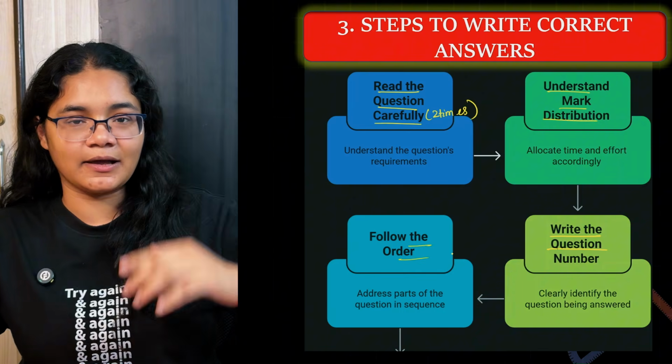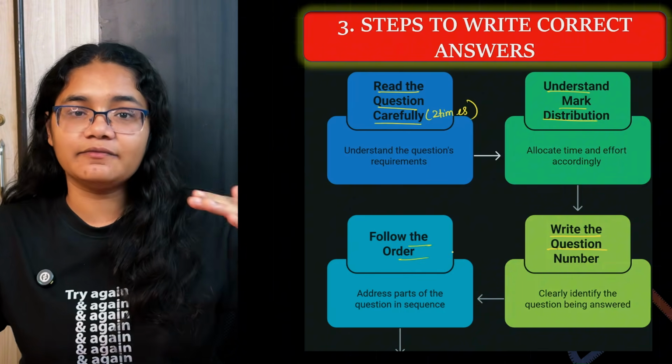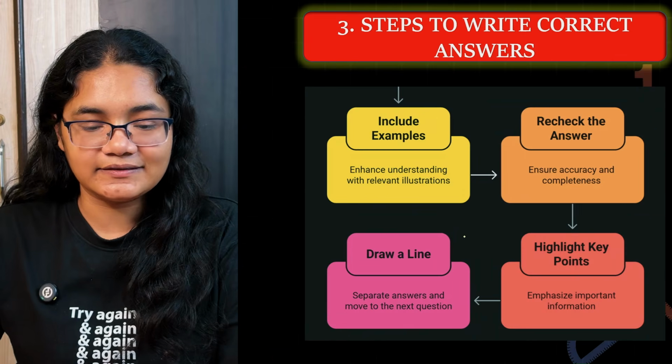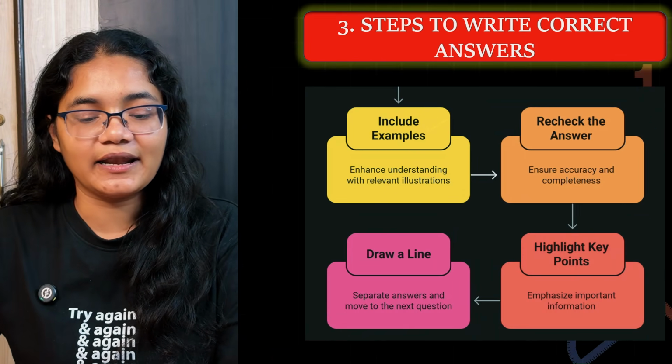If the question has subparts A, B, C, D, start with A, then B, then C, then D. Don't jumble the order of the questions. Next is include examples wherever possible.